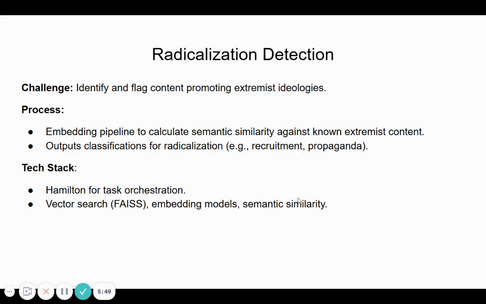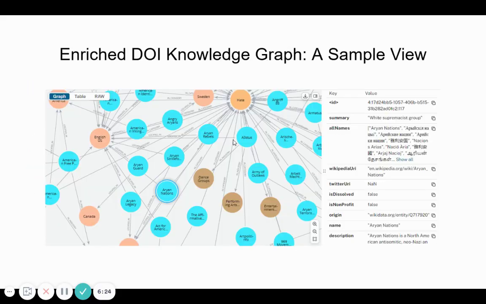And in addition to that, the semantic similarity process also classifies the message based on the type of radicalization communication that appears to be inherent in that message, for example, recruitment or propaganda or just straight radicalization. I used Hamilton for this entire tech stack, as well as the FAISS in-memory vector store, a library actually released by Facebook for vector searching, along with embedding models from OpenAI for semantic similarity.